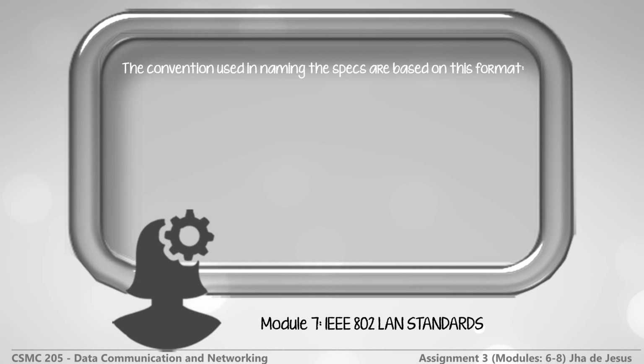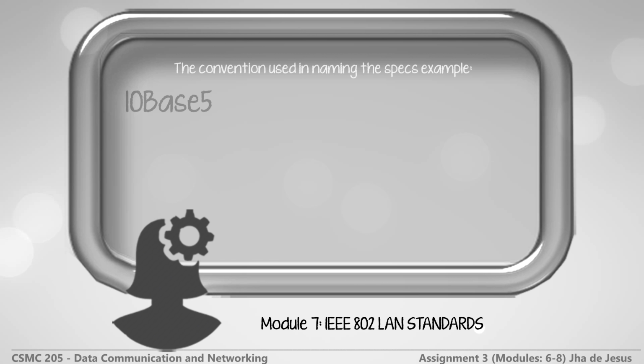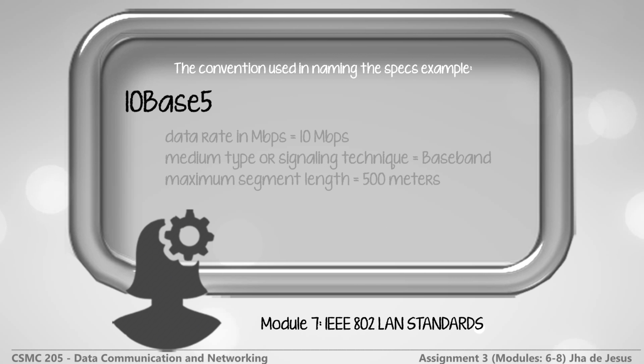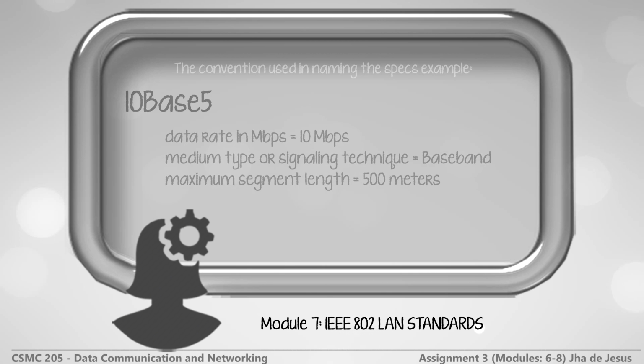The convention used in naming the specs is based on this format. The data rate in Mbps. Next to that is medium type or signaling technique, and then followed by maximum segment length. For example, we have 10 base 5. The data rate will be 10 Mbps. The medium type or signaling technique, which is base, will be baseband. Then the maximum segment length will be 500 meters.